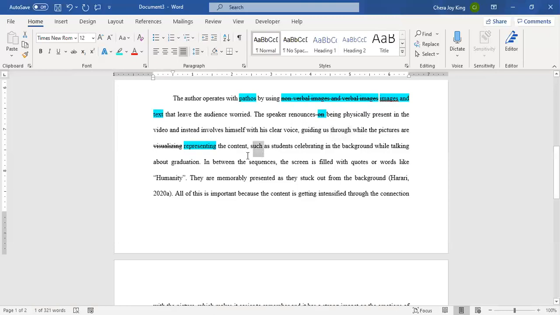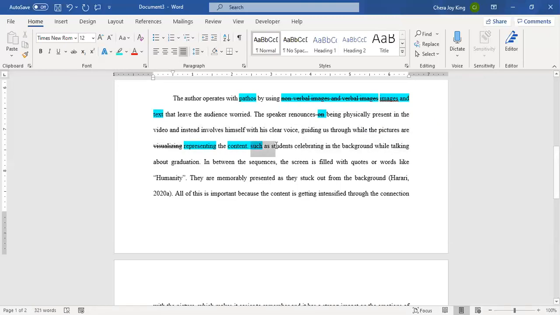And then I've got another phrase, and this just feels like too much, because I've got what he's doing instead, what's guiding us, and then I've got examples. Those are way too many things to cover in one sentence. So what I'm going to do is right here, where I have this punctuation issue, I might just stop the sentence. So I'm going to back this up and put a period.